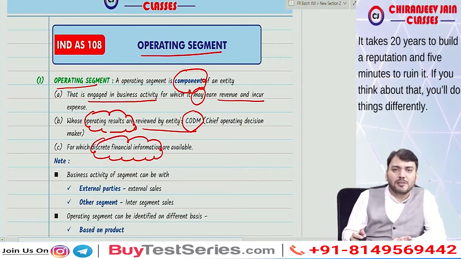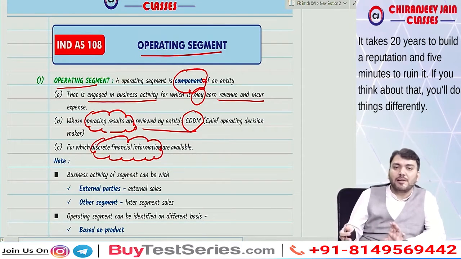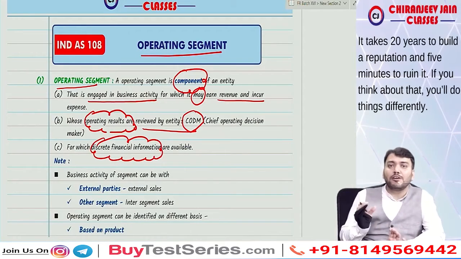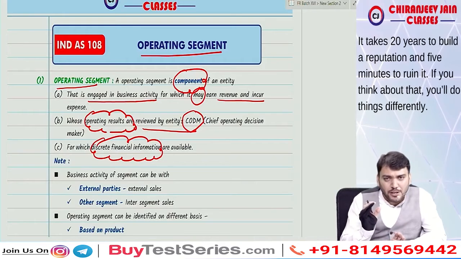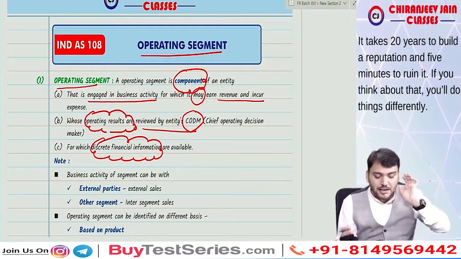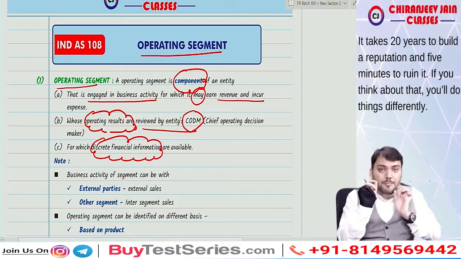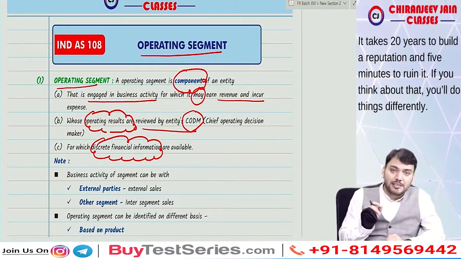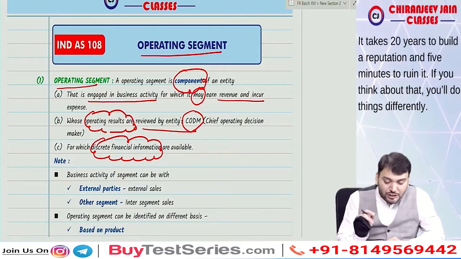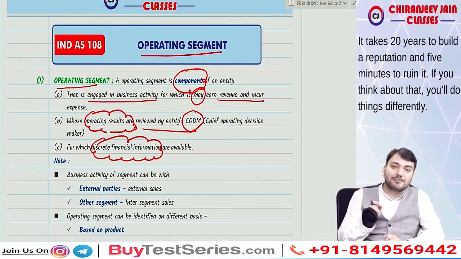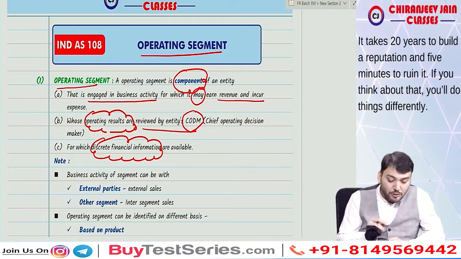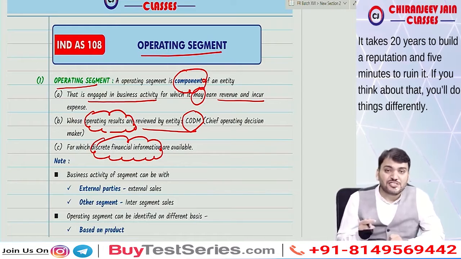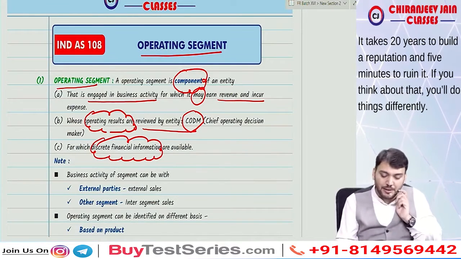Discrete financial information means separate financial information is available, meaning we can find out what assets and liabilities are allocated to that particular segment. Understood? So an operating segment is a component of the entity engaged in business activity, for which it may earn revenue and incur expenses, whose operating results are reviewed by CODM, and for which discrete financial information is available.